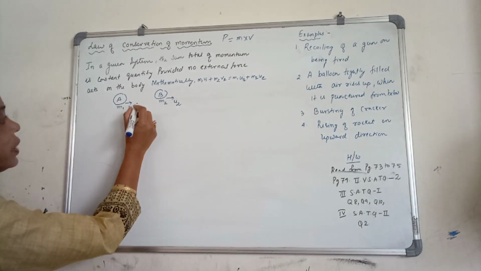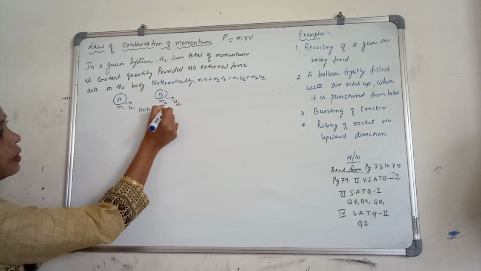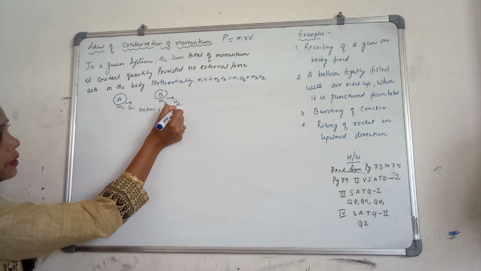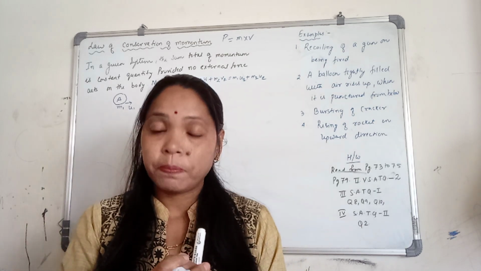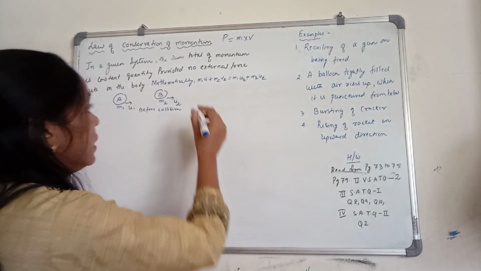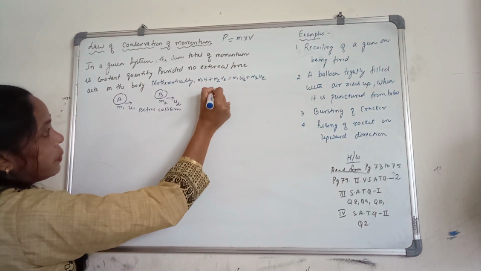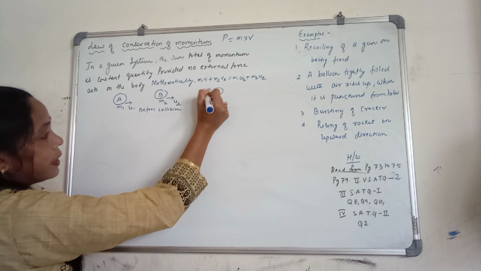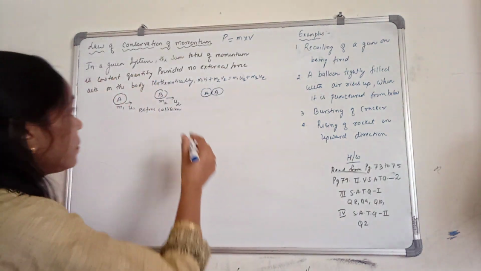This condition we can write as before collision. Now if due to the internal forces these two marbles collide with each other, this way, A and B collide, meaning they interact with each other.